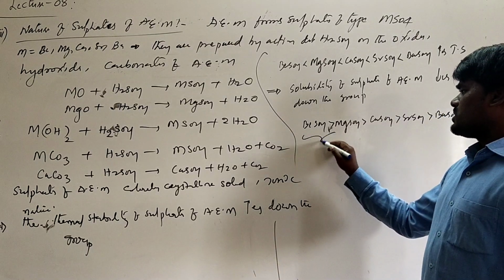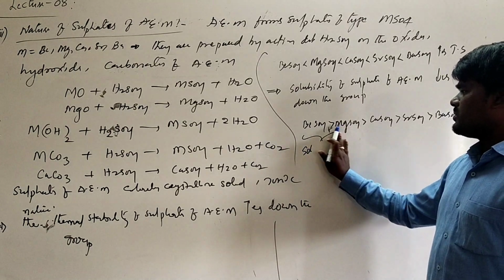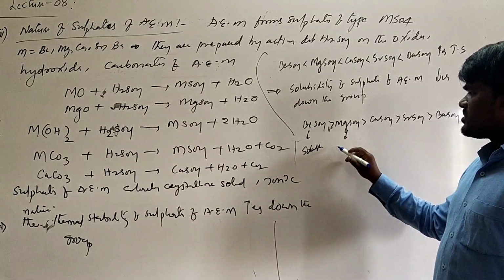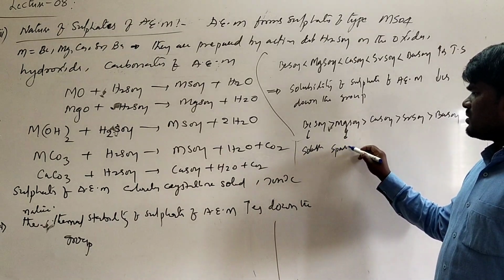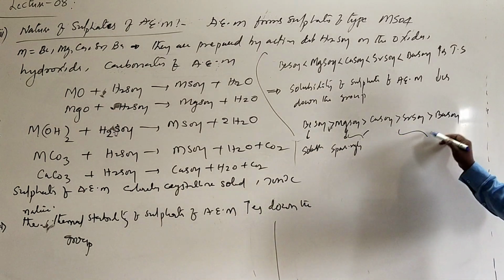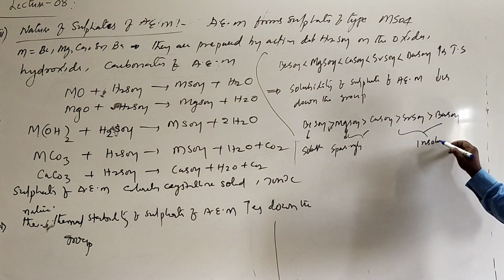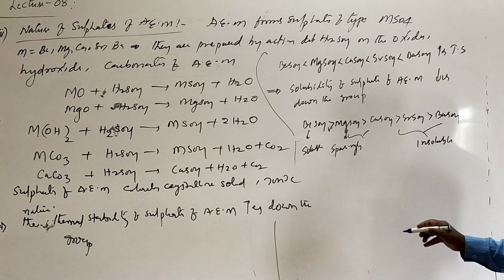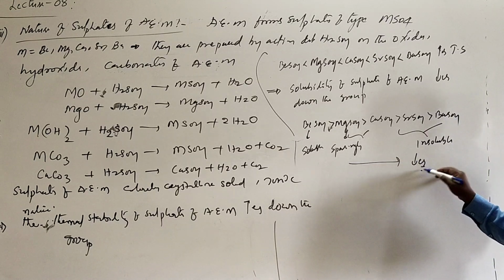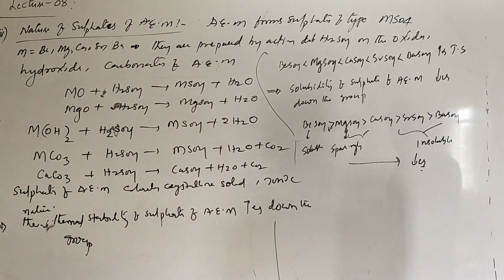Beryllium sulfate and magnesium sulfate are generally soluble, calcium sulfate is sparingly soluble, and strontium and barium sulfates are insoluble in water. So down the group, solubility in water decreases. This is also an important property.